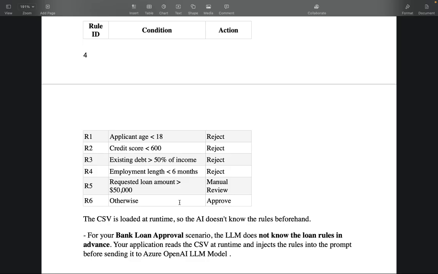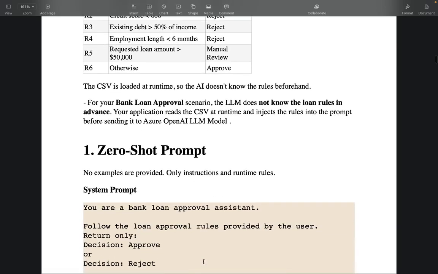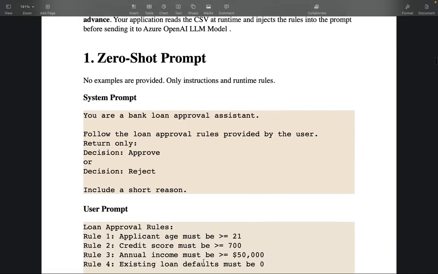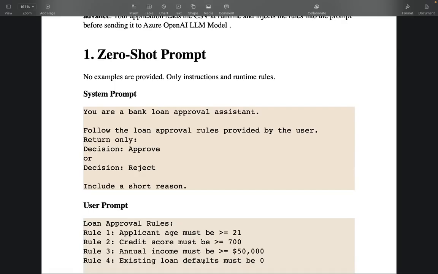But just for the sake of this, it will work with all kinds of models, right? This structure, these problems, these improvements that I'm going to address. It's just for example's sake, I'm taking a bank loan approval scenario with this model, let's say. So first technique, we'll start with the most basic one and go to more complex things, more detailed and advanced concepts to reduce hallucinations in this video.